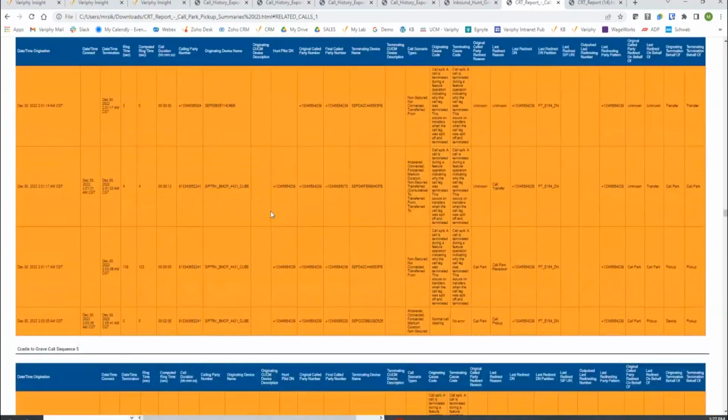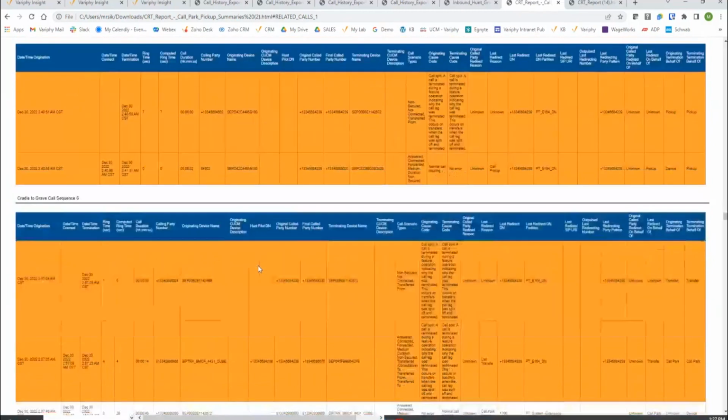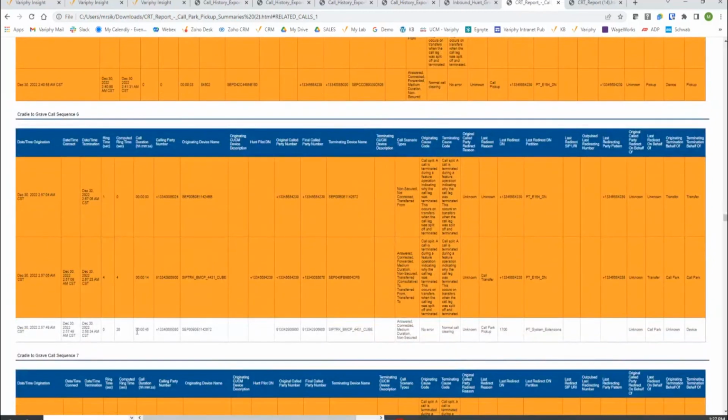Let me spin through a few more here. All these have call park pickup. Here's a good one. Here's a great one. This one has a 26-second call, 26 seconds of actual wait time between getting parked. So this secondary leg got parked at 2:57 and 23 seconds to connect on the next leg, which was 26 seconds. Once again, the ring duration difference between these two does nobody any justice or provide any value, but the computed ring time value will, because this is certainly 26 seconds of computed ring time spent sitting in call park. That is really what that person was doing.